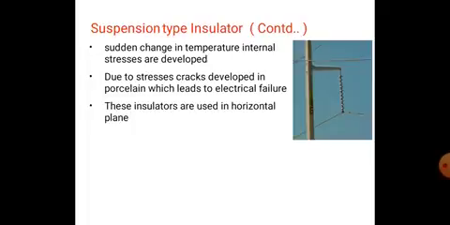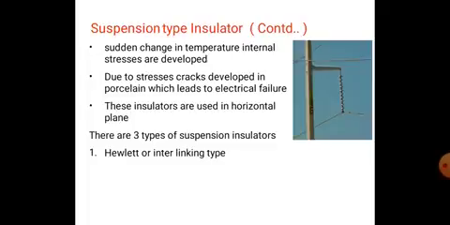Which leads to electrical failure. So these insulators are used in the horizontal plane. Sudden change in temperature develops internal stress, and due to the stress, cracks develop in the porcelain, which leads to electrical failure. That's why we use them in the horizontal plane. There are three types of suspension type insulators: Hewlett or interlinking type, cemented cap type, and core or link type.